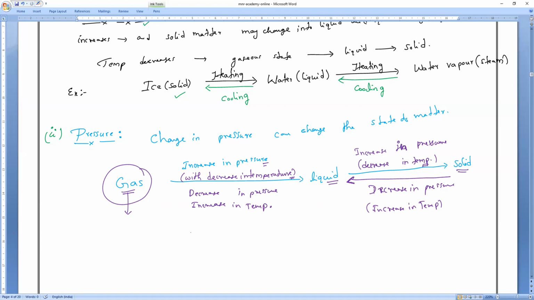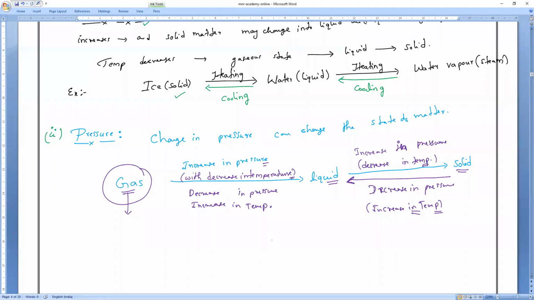When we decrease the pressure, then the temperature increases, no, sir? Yes, so it melts and becomes a liquid, sir. It becomes liquid because the increase in temperature causes kinetic energy to increase, so particles will move far from each other. That's why it converts into liquid. Clear? Yes, sir.